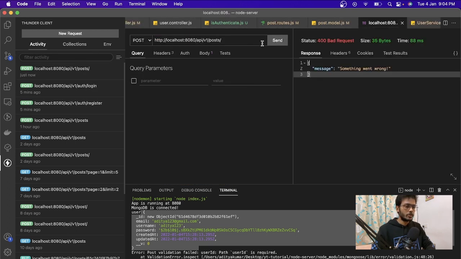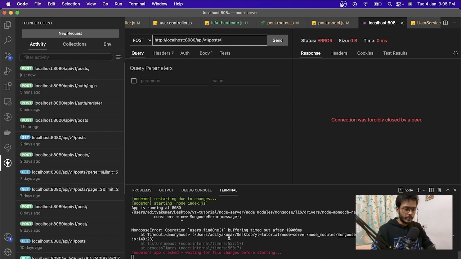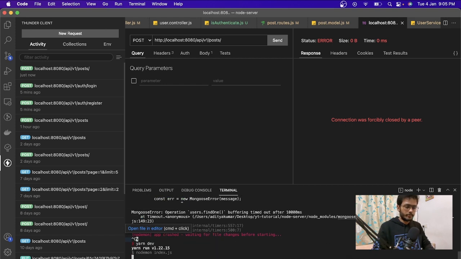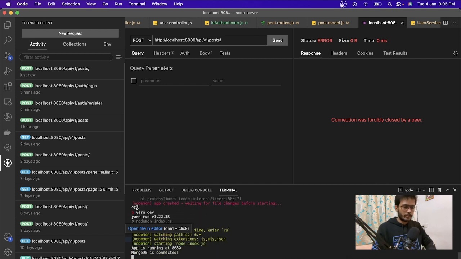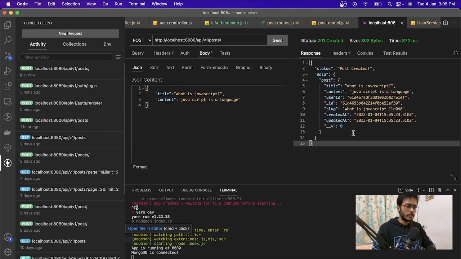Now if we try to create a post, let's hit enter. This is taking longer. Okay, we did something wrong, and it timed out. Let's restart the server. Yeah, so Mongo is connected. Now let's try that. Yeah, so our post is created, and as you can see, we have this user ID, and here the user ID is added.